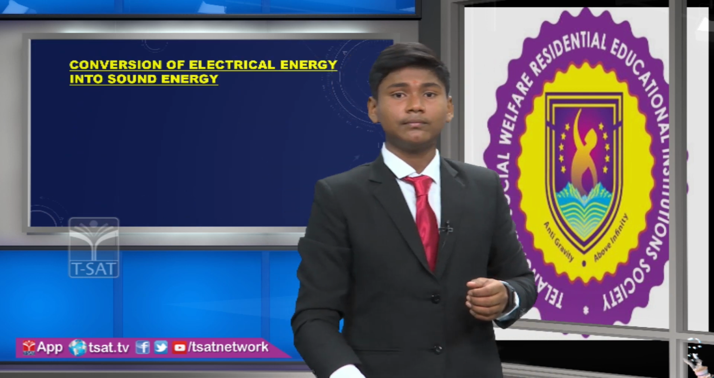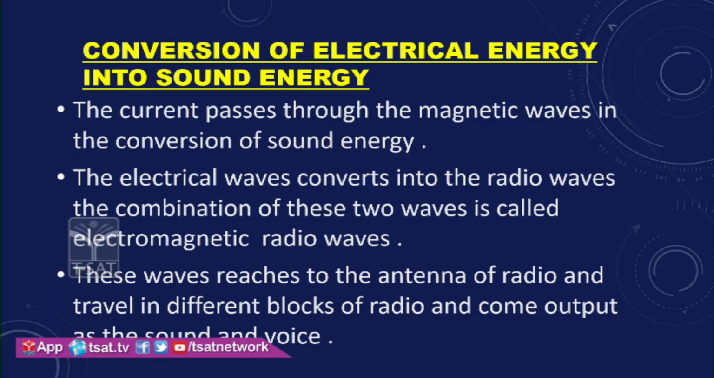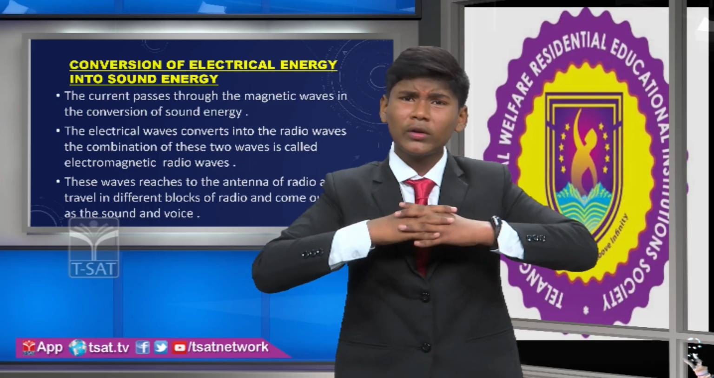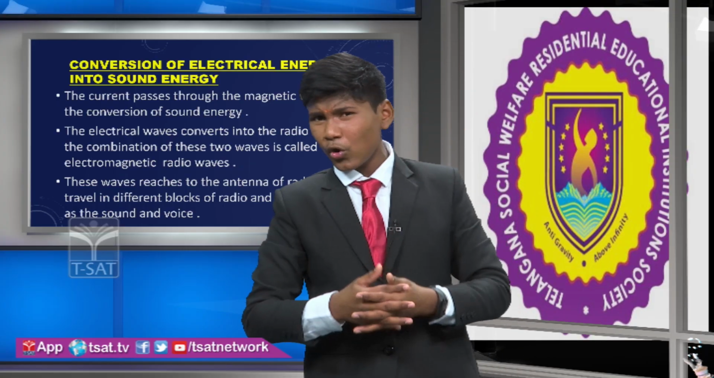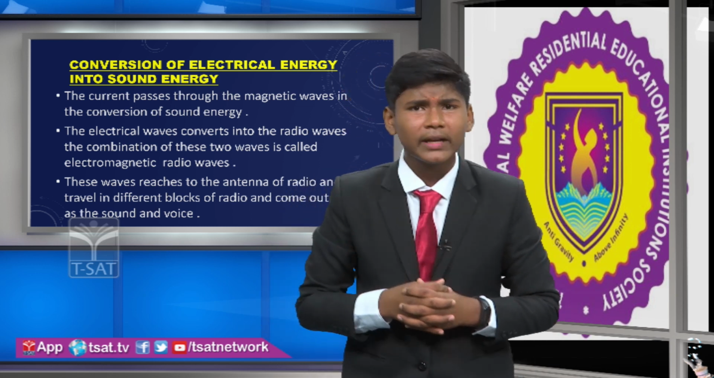So friends, see here. While converting electrical energy into sound energy, the current passes through the magnetic waves, and the electrical waves convert into the radio waves. The combination of these two waves we call electromagnetic radio waves. And what will happen after it is converted into electromagnetic waves? Before starting the conversion, we should learn a small concept called electromagnetic waves.